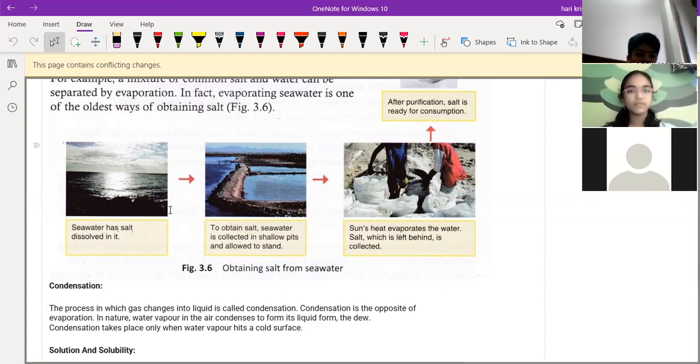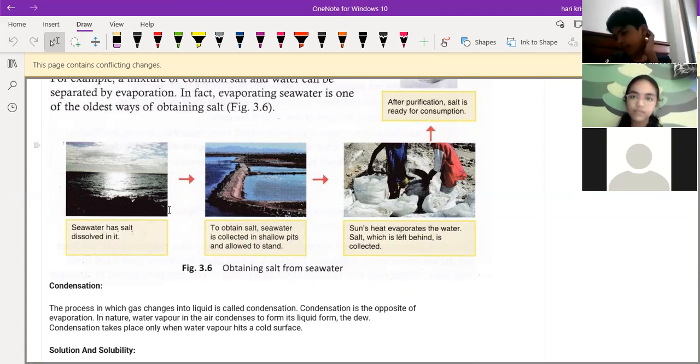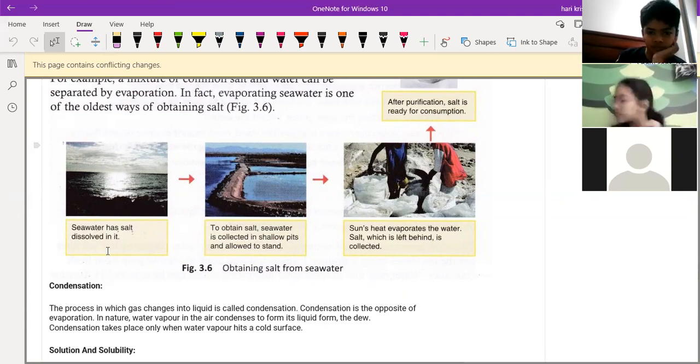So first, if you take this salt water, it will contain a large amount of salt, right? So we take the salt water and make it into small ponds nearby the oceans itself. Like a beach. Yeah, not exactly the beach. Beach means what? More amount of sand will be there.